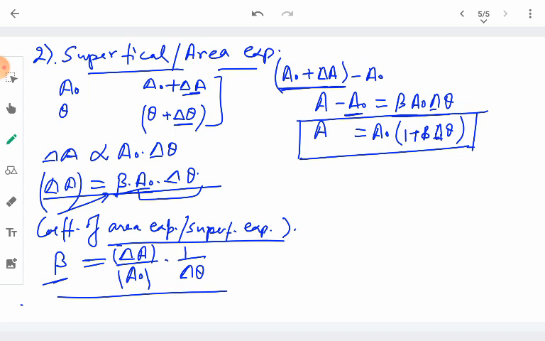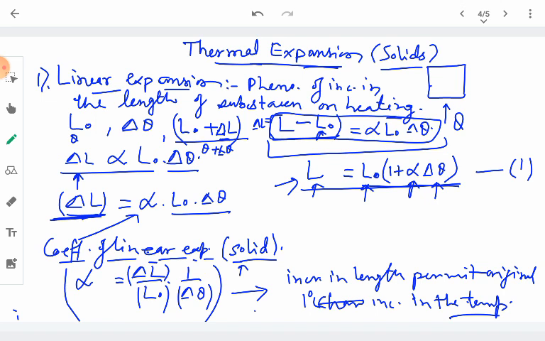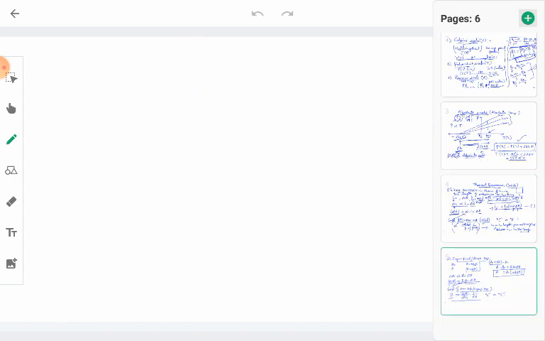And the units for this coefficient of area expansion are per degree Celsius or per Kelvin. Similarly, for the coefficient of linear expansion, the units are also either per degree Celsius or per Kelvin. So the units remain the same. And the third kind of change which can take place is the change in the volume, called volumetric or cubical expansion.